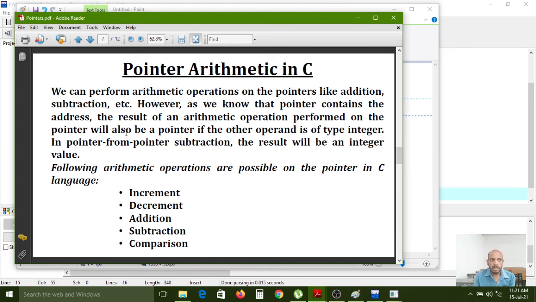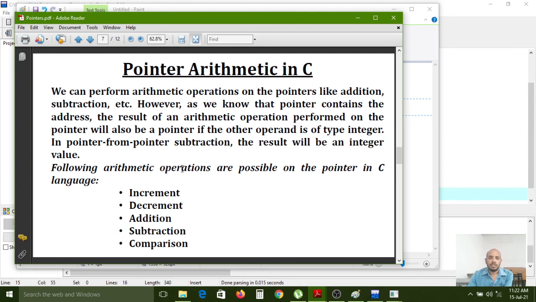A pointer can perform the arithmetic operation with another pointer only. In pointer from pointer subtraction, the result will be an integer value, because pointer arithmetic operations are performed with integer values only, not float and double.